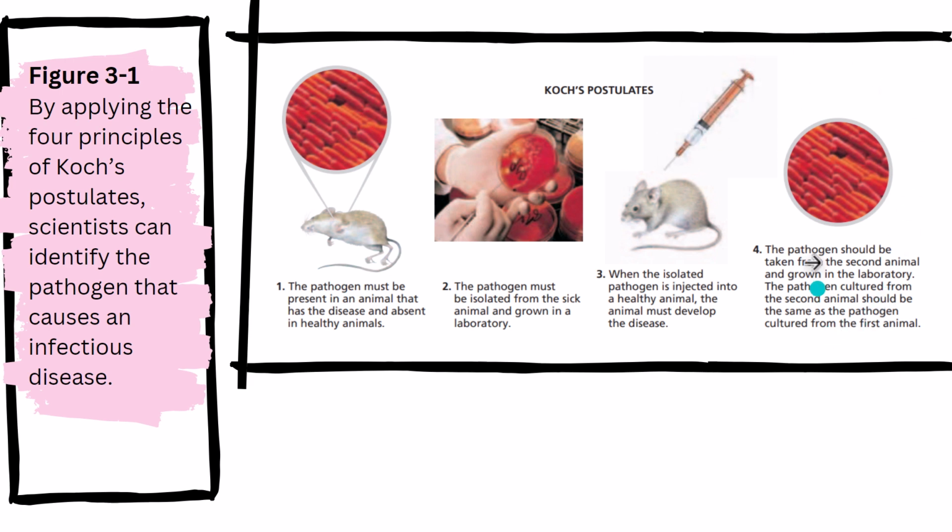In the last step, the pathogen should be taken from the second animal and grown in the laboratory. The pathogen cultured from the second animal should be the same as the pathogen cultured from the first animal. So what he did, he again took the pathogen from this animal and grew it in the laboratory the same way, by using a petri dish and forming colonies. And when he cultured it, he found that this is the same pathogen that he found here. So the pathogen is the rod-shaped bacteria, and the disease that the animal is infected by is anthrax.